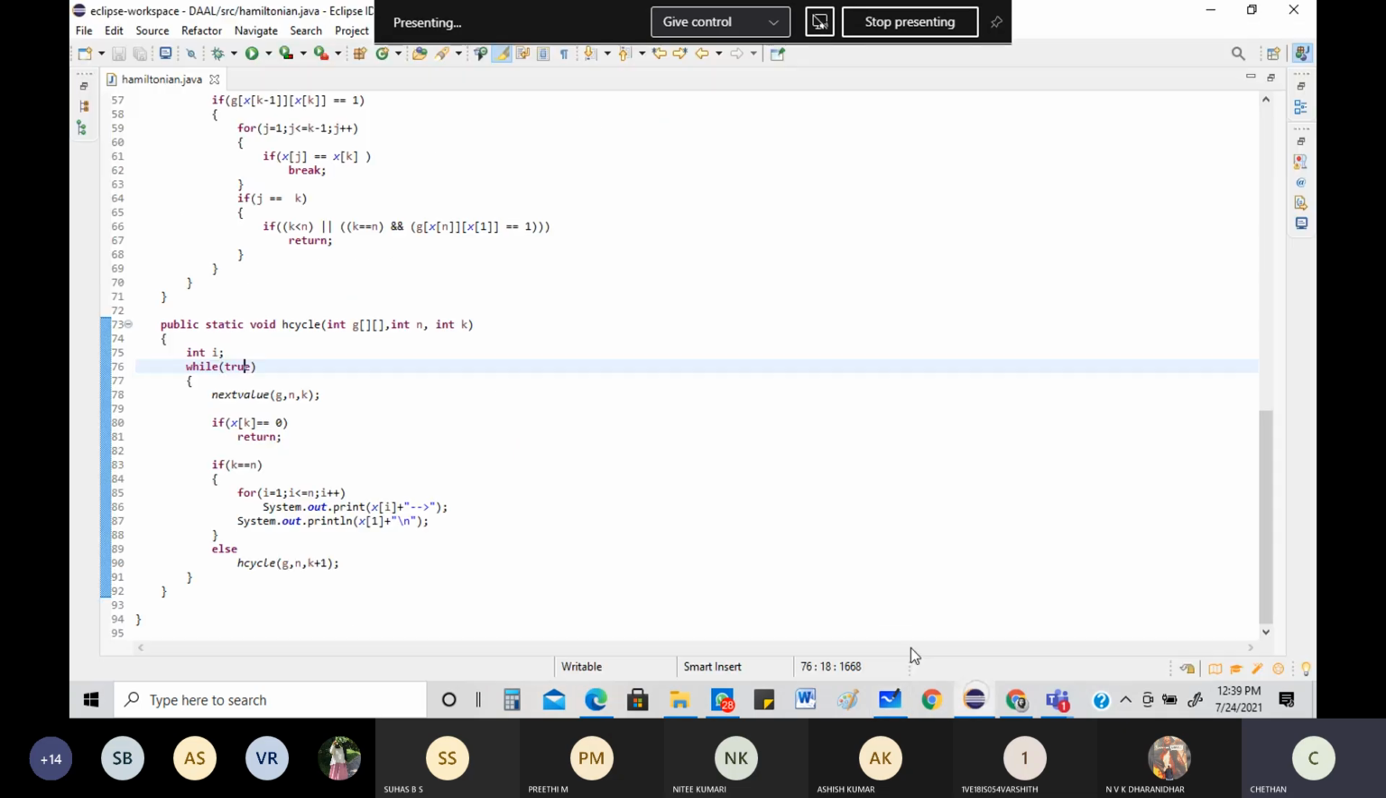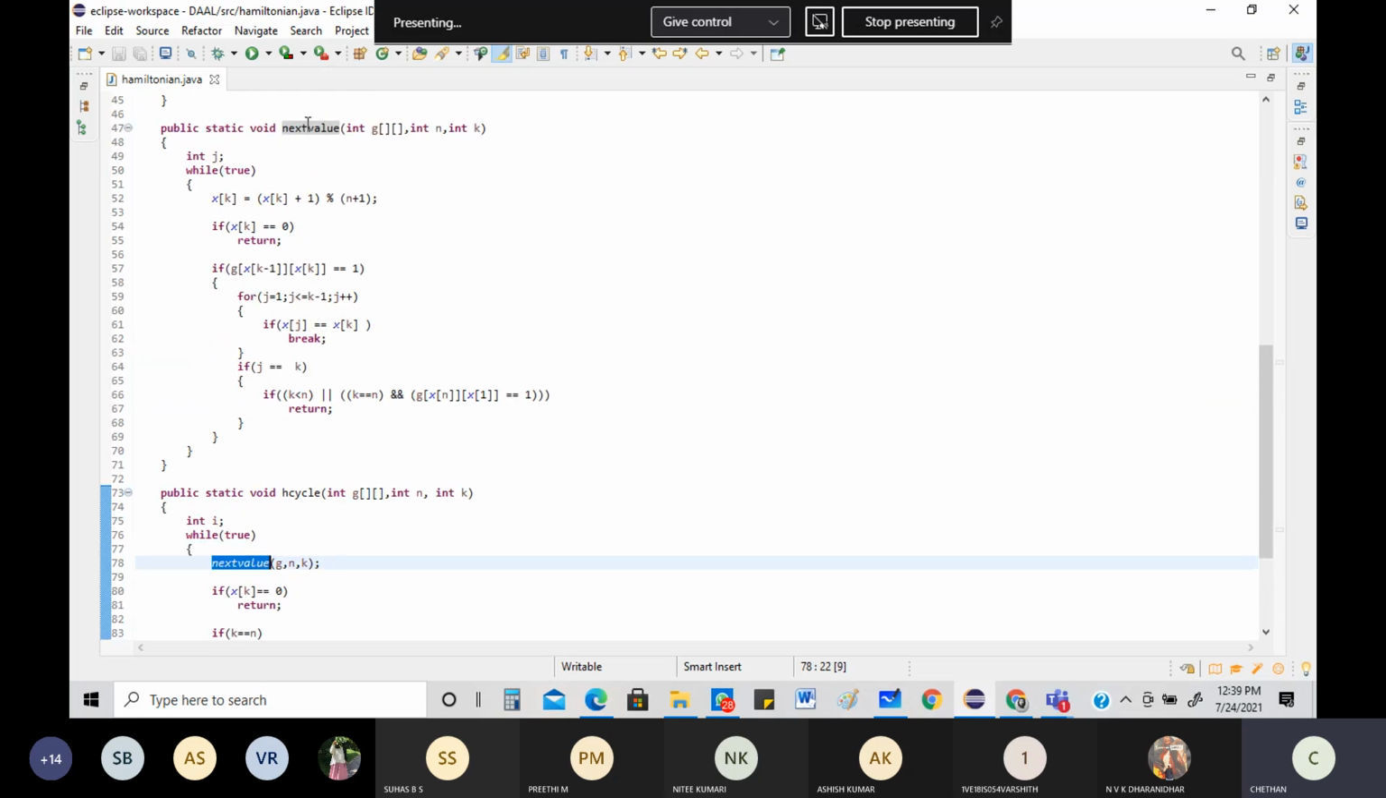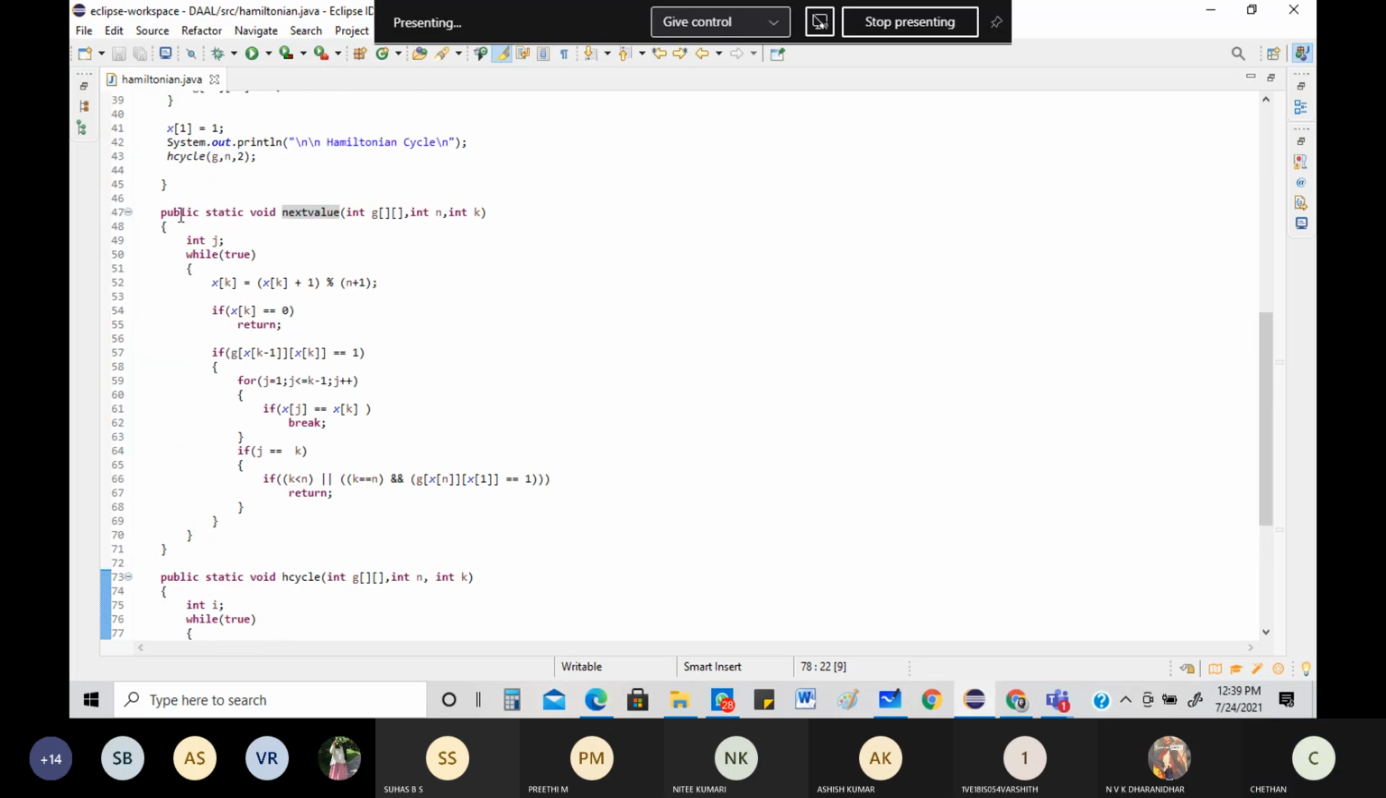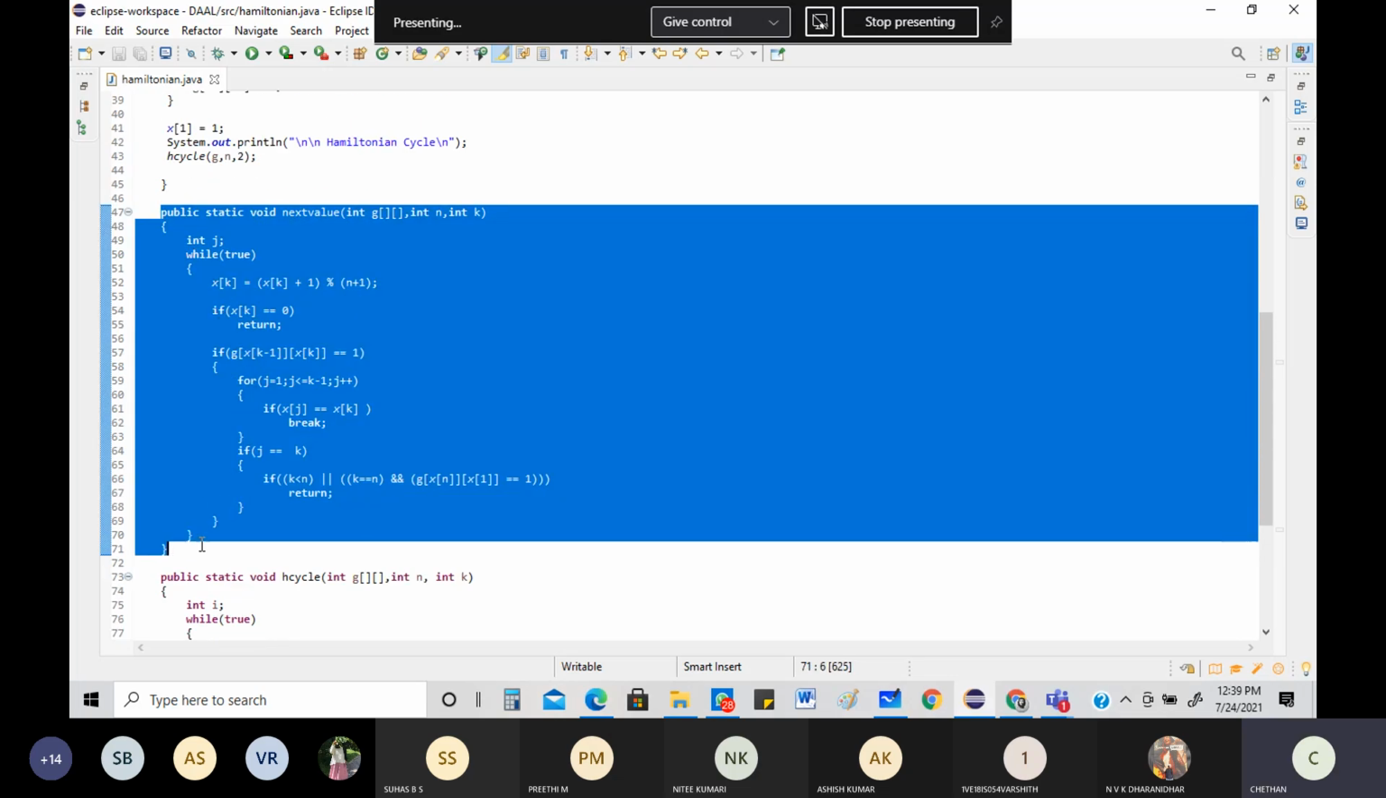So from here, again, this is a recursive statement. It's a recursive call, next value G N K. So it has to search where is next value G N K. That next value G N K is right here. See this. Now what is the next job? The next job is I need to again trace this one.